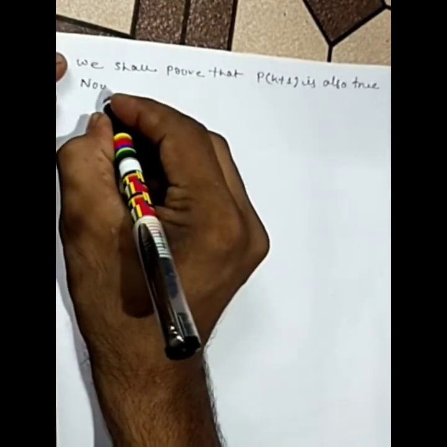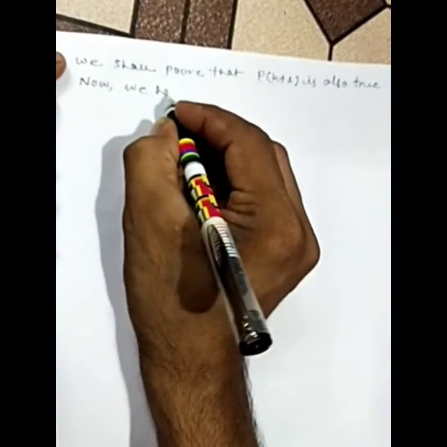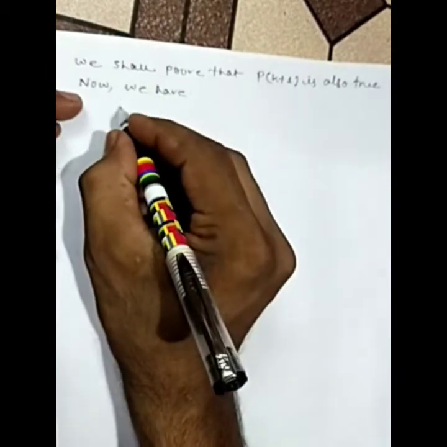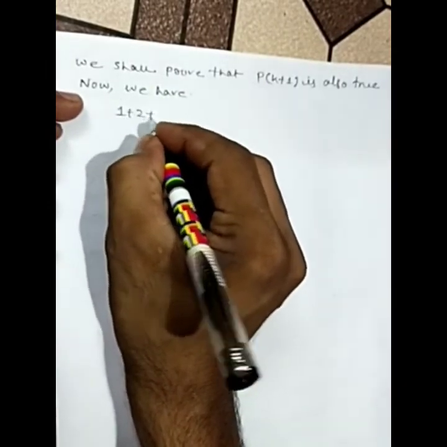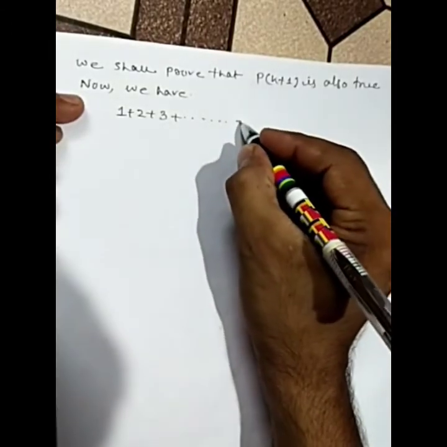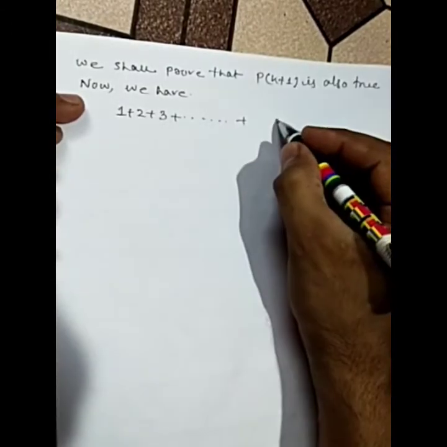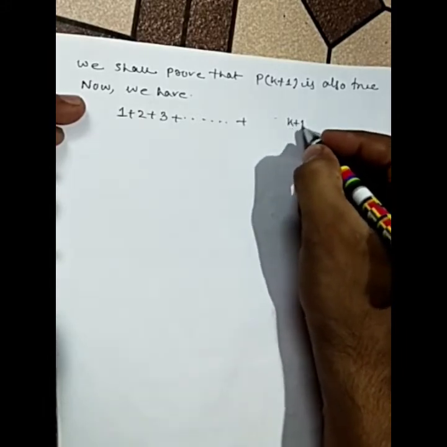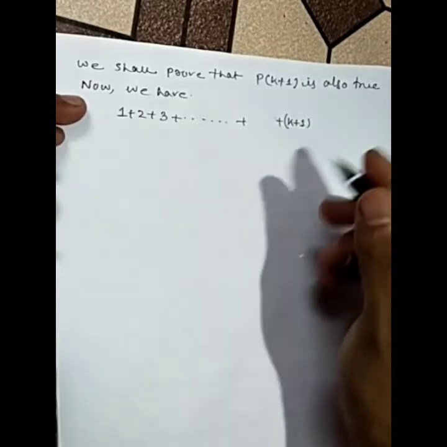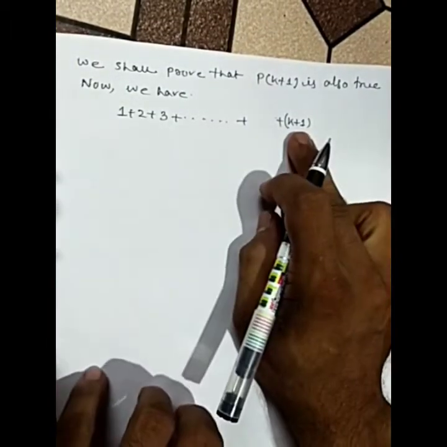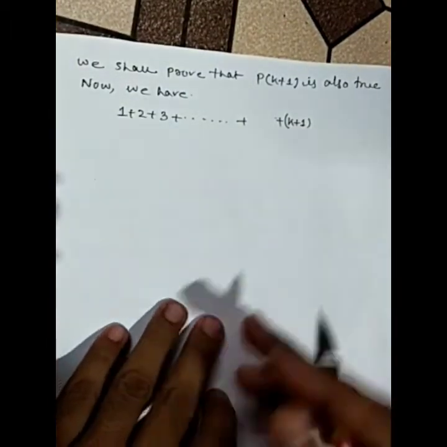Now we have 1 plus 2 plus 3 plus ... up to k plus 1. So in place of k, the last term will be k plus 1 if you replace it.